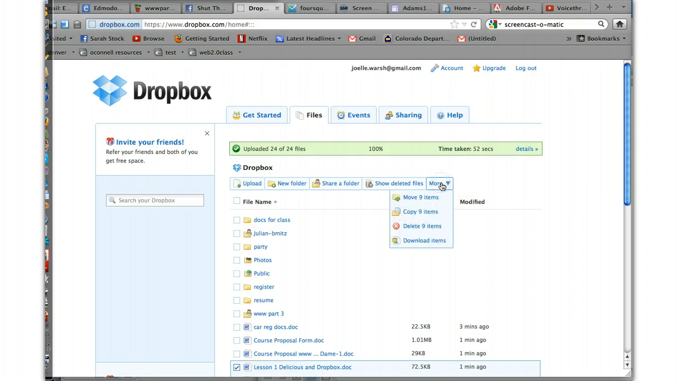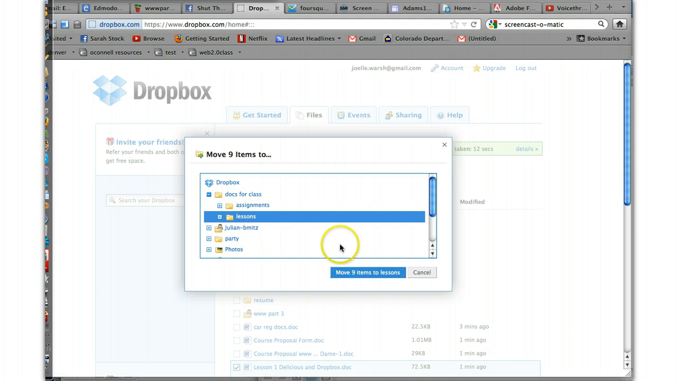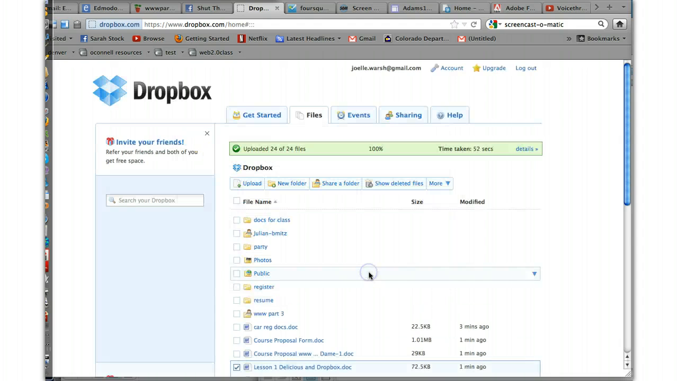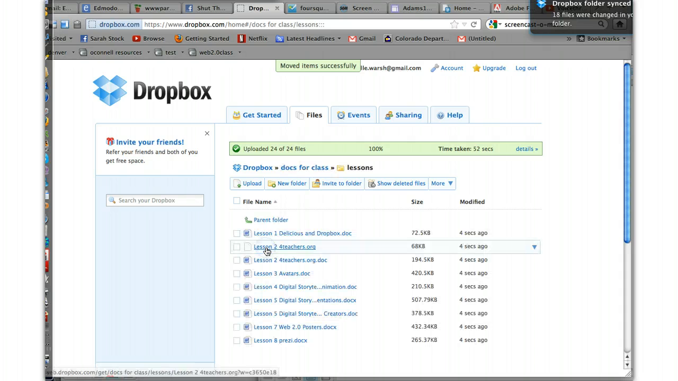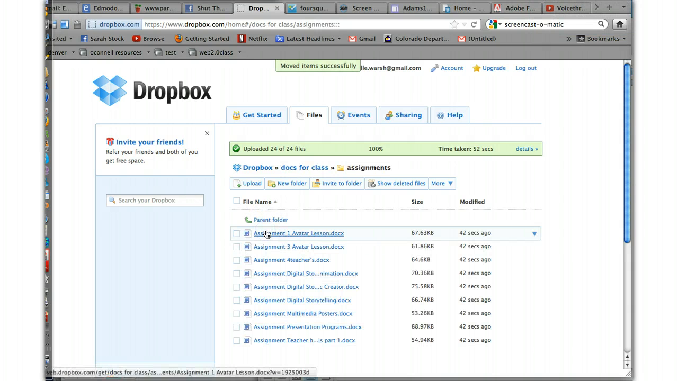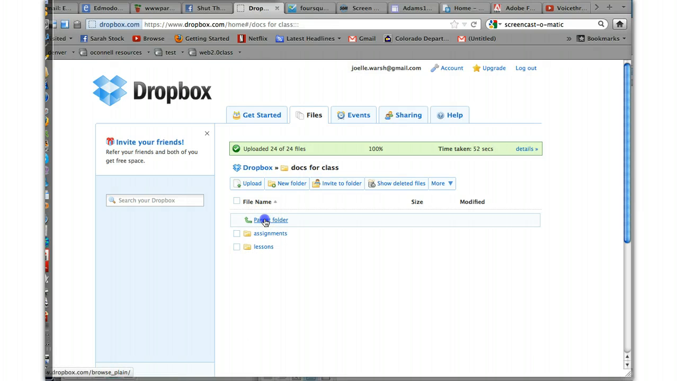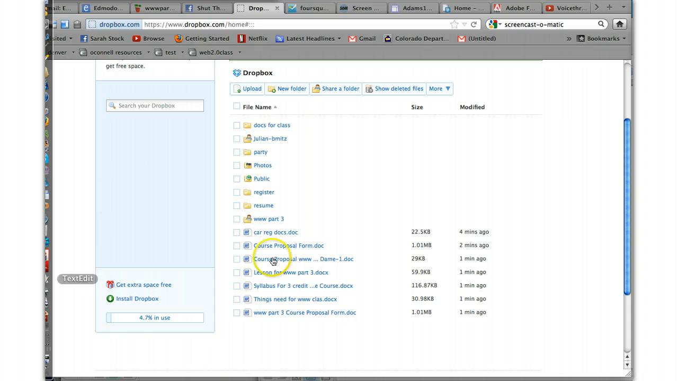So I can go to More, move these items. Where are they? I want them in Docs for Class. I can click on Lessons, move the 9 items to Lessons, and now in Docs for Class, I have my lessons in one folder, and I have my assignments in another folder. So it's just a matter of how you want to organize, and they're no longer floating free in the main Dropbox window.